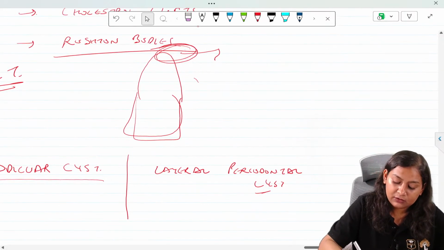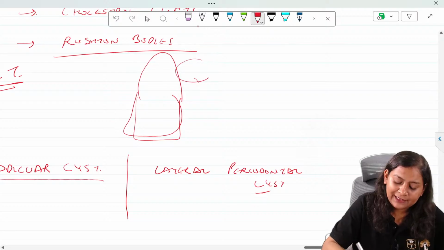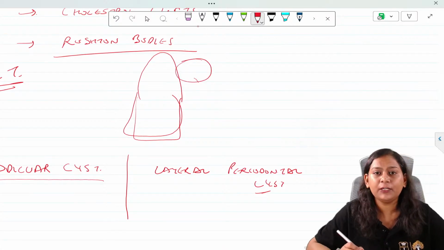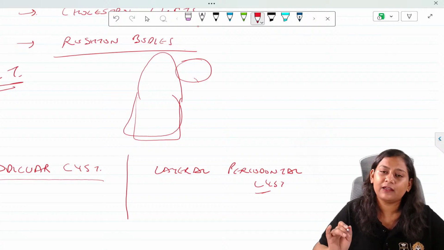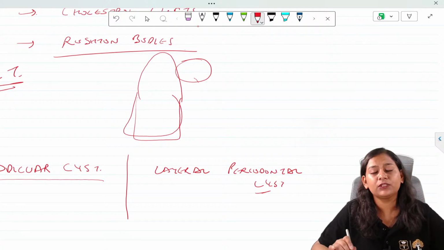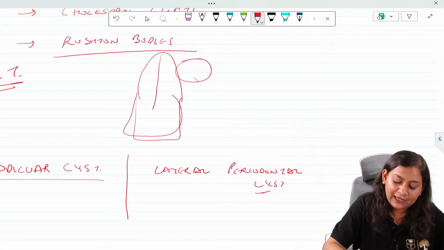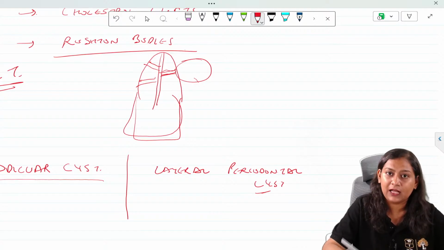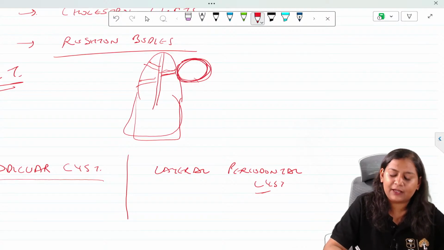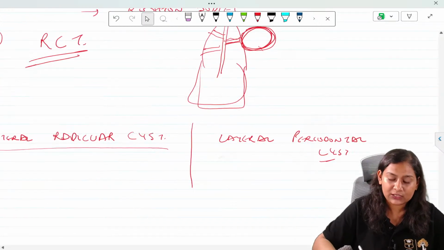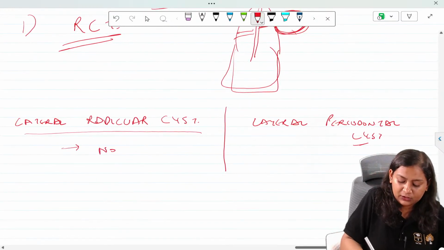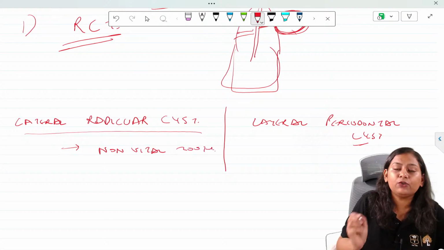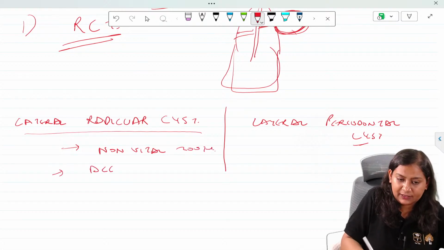lateral to the tooth. That does not mean the tooth is vital. If it is a radicular cyst, then the tooth is non-vital. We know that there are many accessory canals, and because of infection in these accessory canals, the cyst can occur on the lateral part of the tooth. So this is again associated with a non-vital tooth, due to the presence of accessory canals.